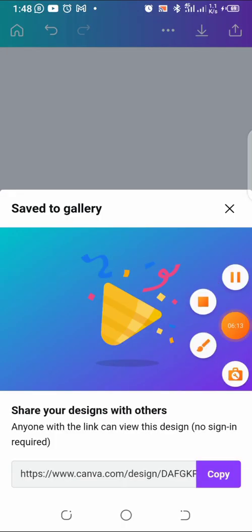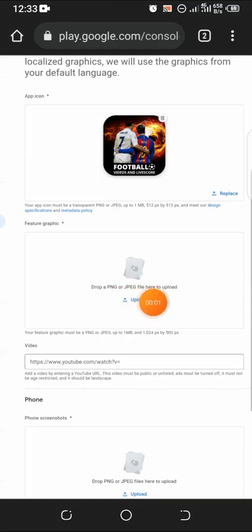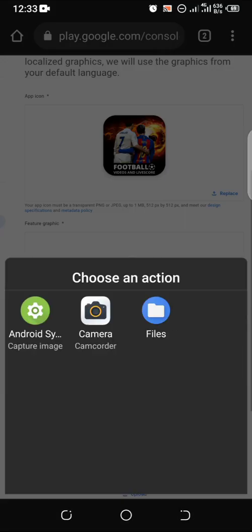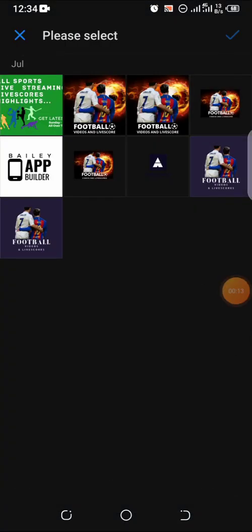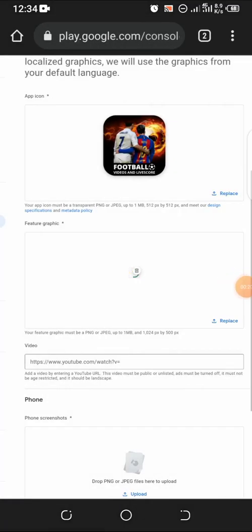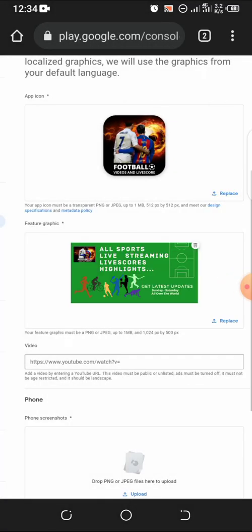So I'm going to upload the banner right here. All right, you can see the banner right here. I'm going to click on the banner right here, and I'm going to upload it, and it should fit because we measured it before. It's accepted. If it doesn't fit, it's not going to accept it. So let's go and continue with the video.